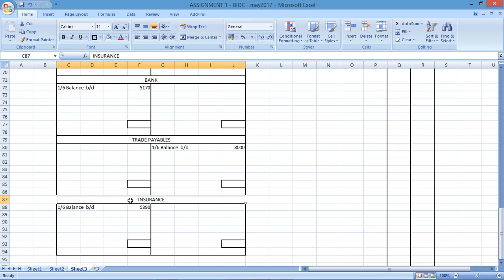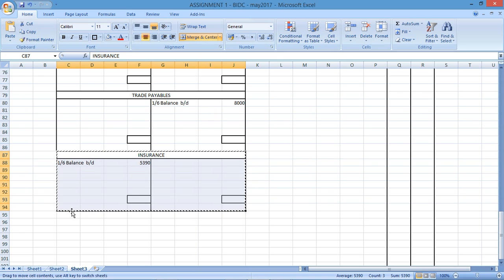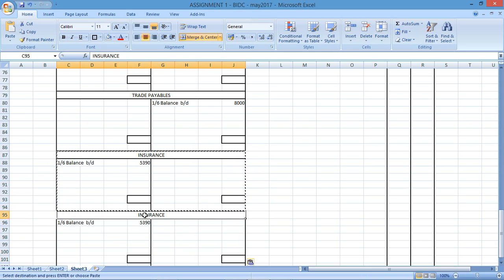Sundry expenses 1,440. Sundry expenses would also be an expense which would have a debit, and the debit for the sundry expenses was 1,440.